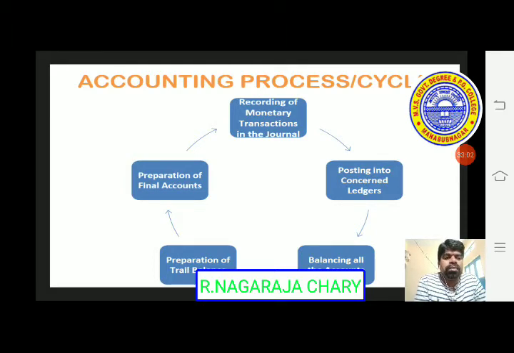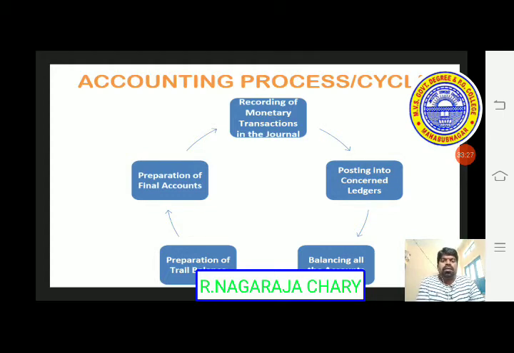Here the final accounts, if it is a business organization, a trading account, a profit and loss account, and a balance sheet will be prepared. If it is a non-profit organization, during the year a receipts and payments account, an income and expenditure account, and a balance sheet are prepared.